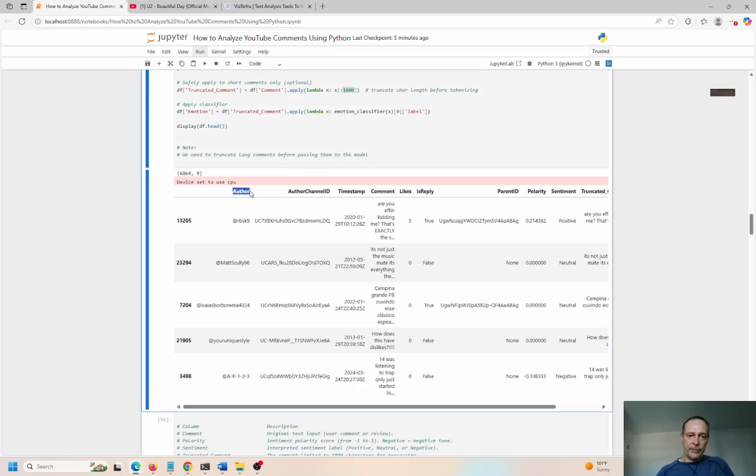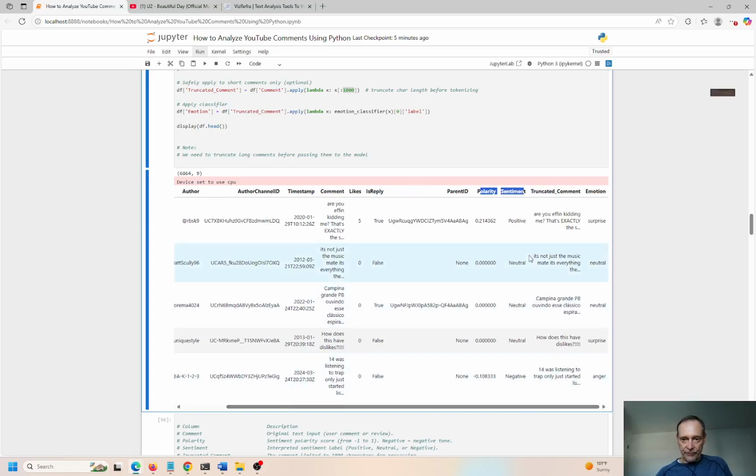The first one is very simple, very primitive. Now this LLM using a transformer gets more interesting and a little bit more complex. So we have the author ID, timestamp, comments, is reply, the parent ID, and then we have the polarity and sentiment. We got that before. And here are the scores. Sentiment, again, is positive, negative, neutral. Polarity goes from -1 to +1.